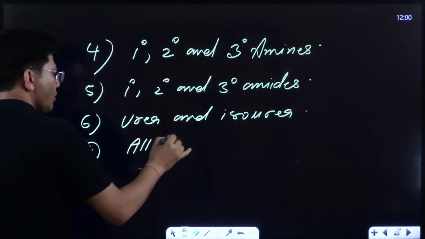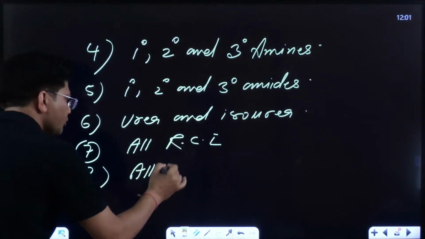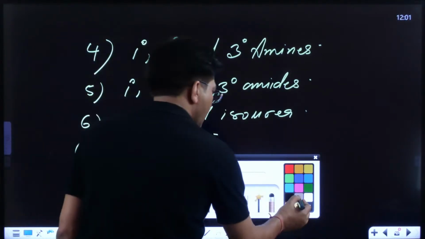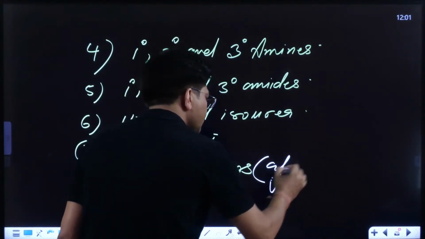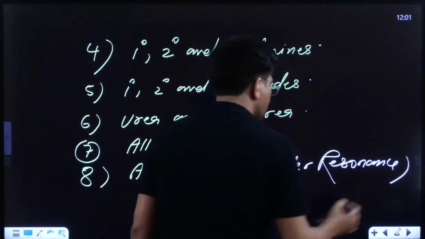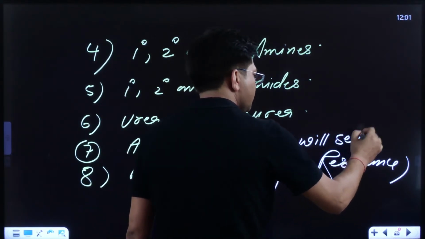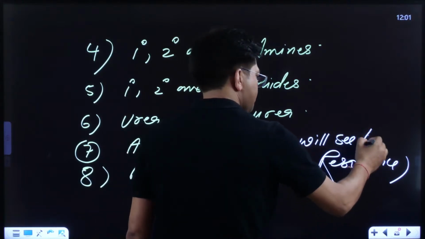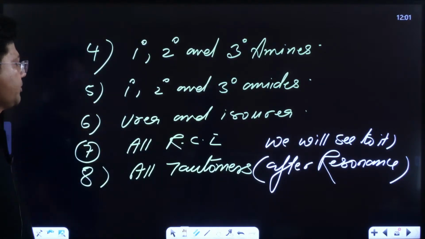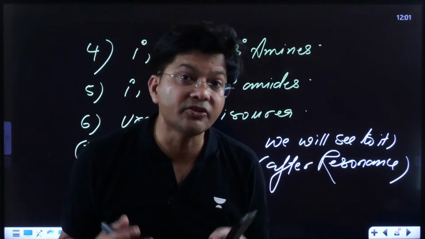All ring chain isomers are functional isomers. All tautomers are functional isomers too; tautomers I will teach you after resonance, otherwise we won't be able to understand. So all of them are functional isomers: 1 degree, 2 degree, 3 degree amines, and amides.